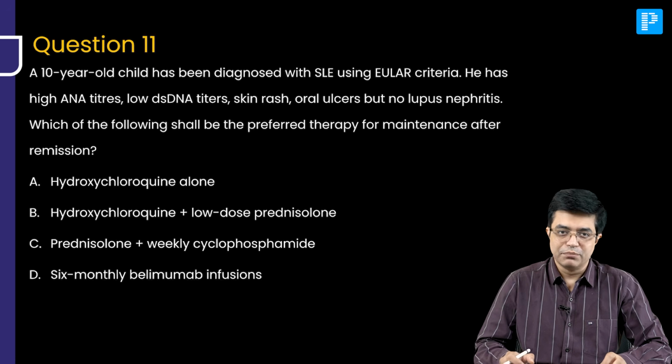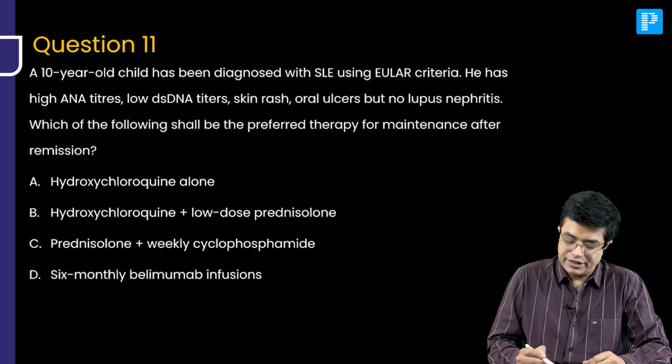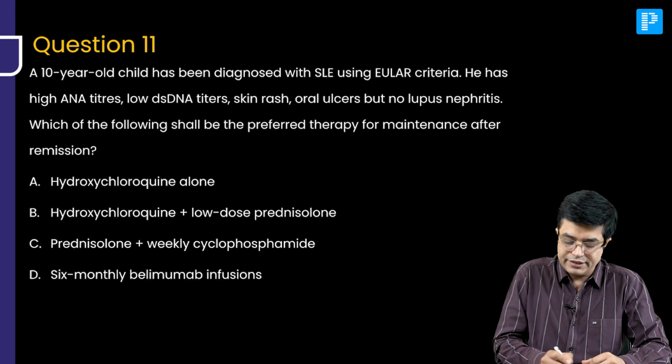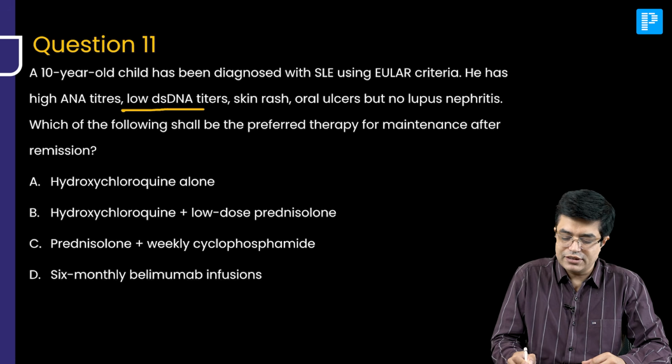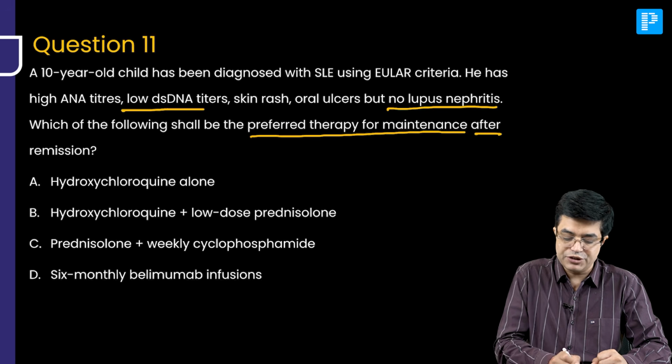Let us move to question number 11. A 10-year-old child has been diagnosed with SLE using EULAR criteria. He has a high ANA titer, low double-stranded DNA titer, skin rash, oral ulcer but no lupus nephritis. Which of the following shall be the preferred therapy for maintenance after remission?